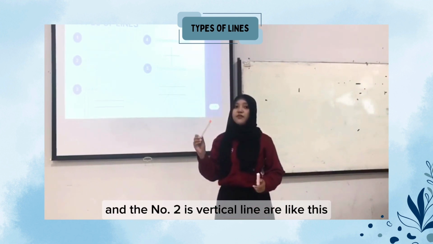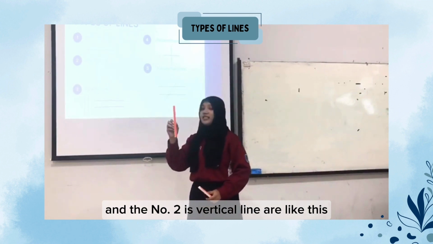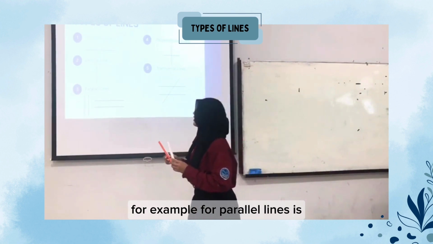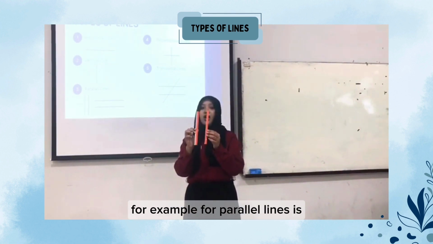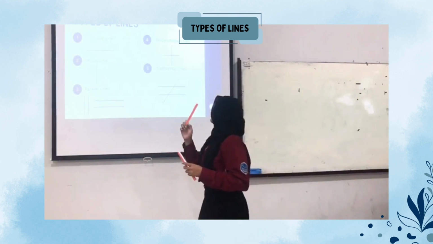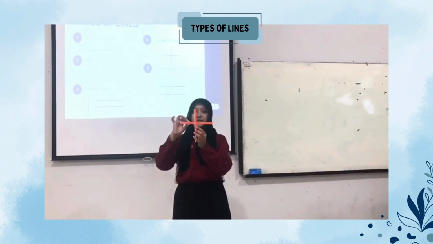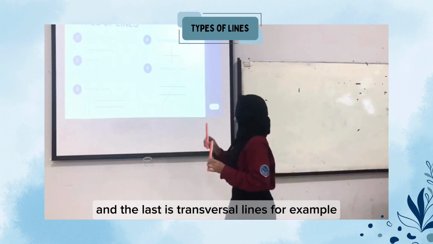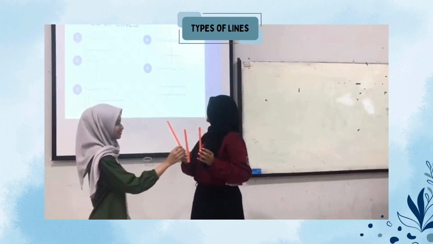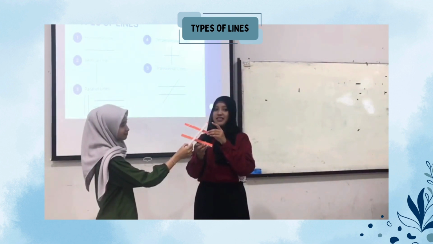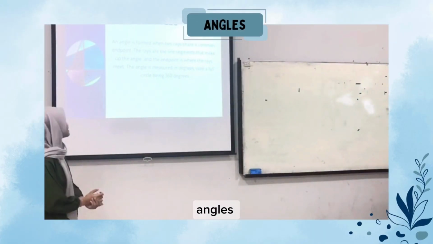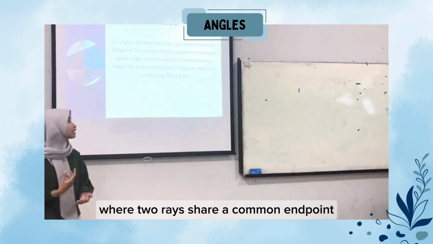And number 2 is vertical line, like this. And number 3 is parallel lines. For example, a parallel line is like this or like this. And number 4 is perpendicular lines. For example, like this. And the last is transversal line. For example, transversal line is like this.